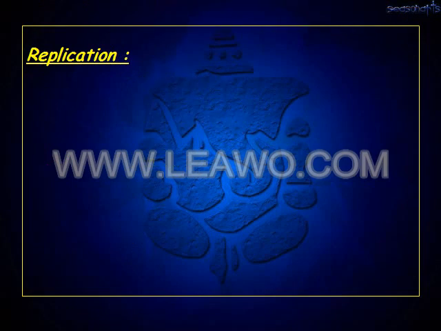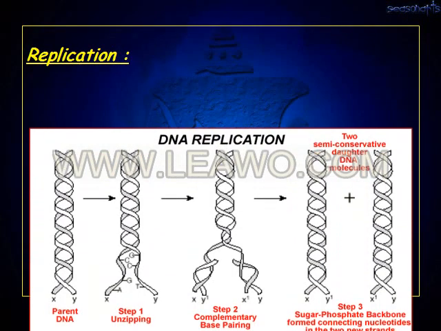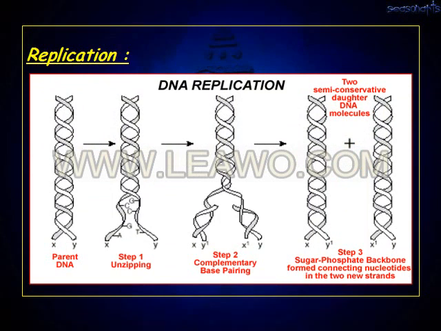Now come to replication. So DNA replication. You are seeing the different pictures from the left side beginning to the right side. The first is the parent DNA.